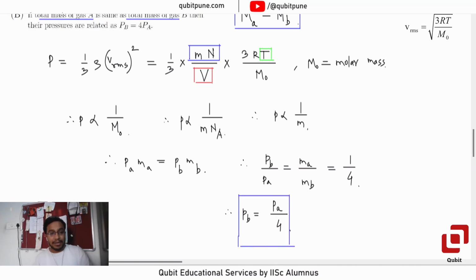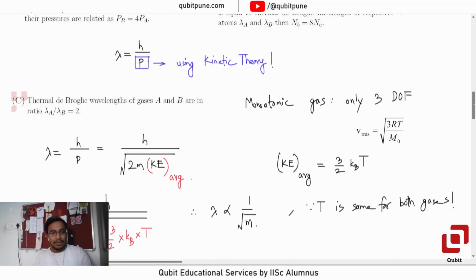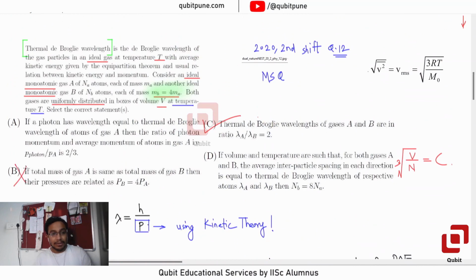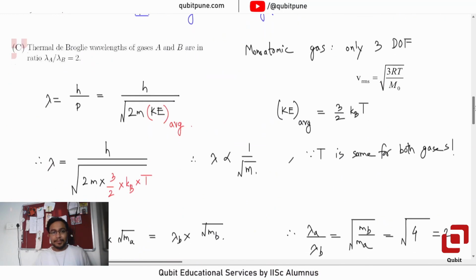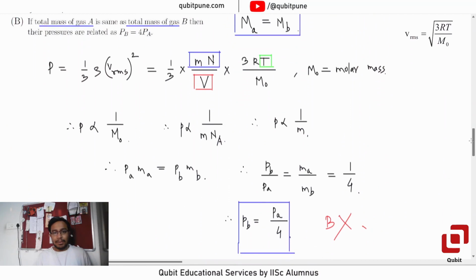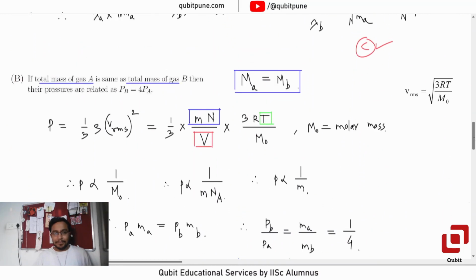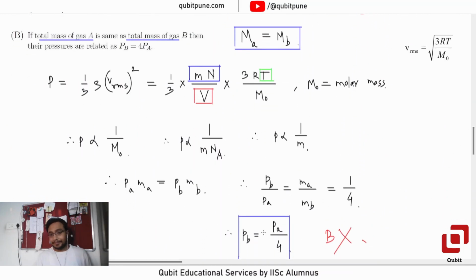No, option B is not right, because the relation that they give is PB is equal to 4PA. Instead it is PB is equal to PA by 4. Got it? You need to be a bit more careful for solving option B, because eventually the 4 is going to appear somewhere, but it is not in the numerator, it has appeared in the denominator. Have you got B?